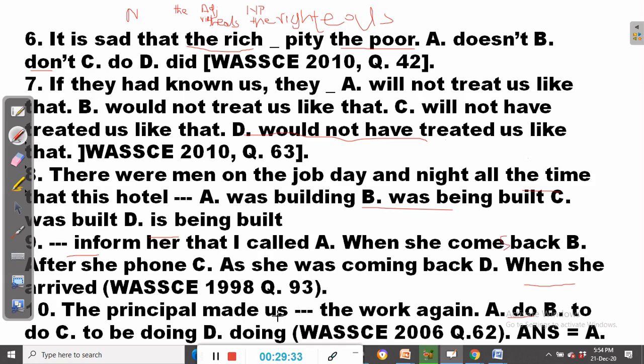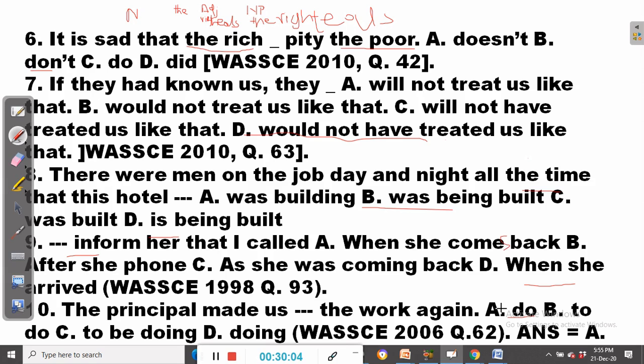Look at what we call person here: make plus person. Person is us. And then the base form of do. So we cannot say the principal made us did the work again. It's ungrammatical. You cannot say the principal made us doing the work again. It's ungrammatical. We can't use any other form of the verb. We must use the base form of the verb. The principal made us do the work again.